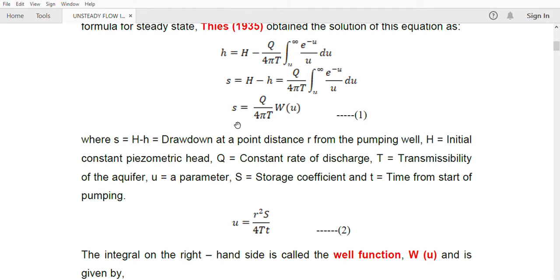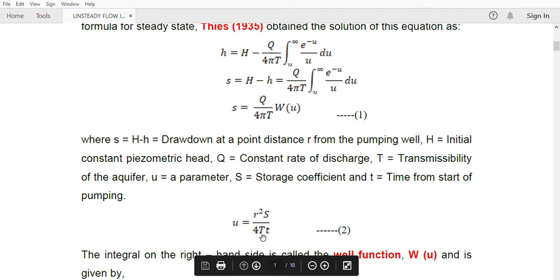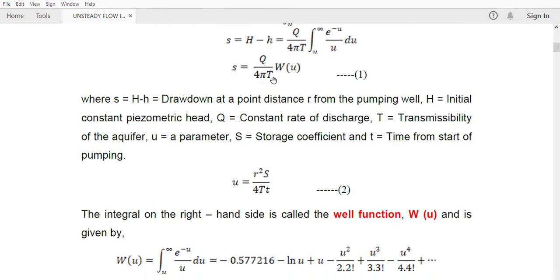Now in this equation u is there. This u can be represented by the formula r square divided by 4Tt, where S is the storage coefficient, T is the transmissivity, small t is the time, and r is the radial distance. So u and s, these two equations we got. These are considered as the base equations for deriving the properties of the aquifer. By using these two equations, with different methods, we can derive S and T. S is the storage coefficient and T is the transmissivity of the aquifer.